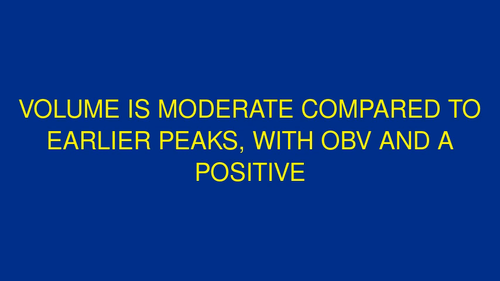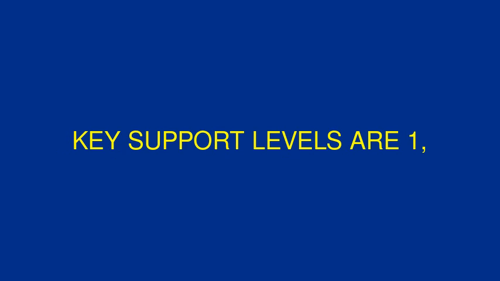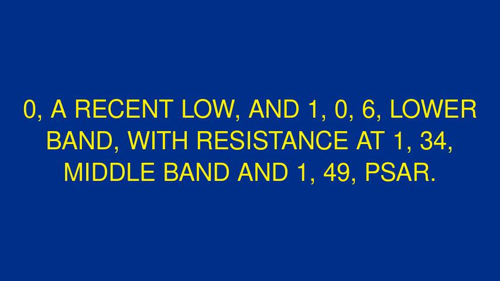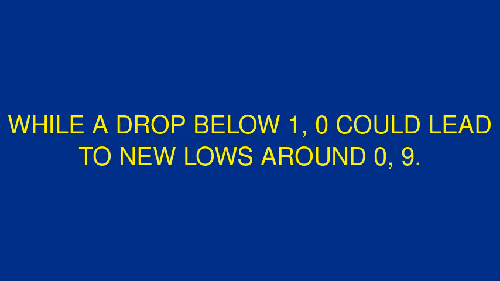Volume is moderate compared to earlier peaks, with OBV and a positive Chaikin oscillator indicating some accumulation despite the price drop. Key support levels are 1.0, a recent low, and 1.06 lower band, with resistance at 1.34 middle band and 1.49 PSAR. A break above 1.34 with strong volume could push the stock toward 1.49-1.62 upper band, while a drop below 1.0 could lead to new lows around 0.9.